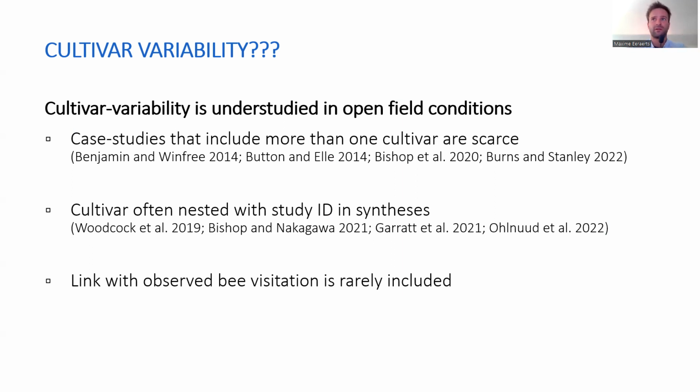There also have been some crop-focused syntheses on crop pollination in apple, oilseed rape, and faba bean. But here, if the authors want to look at the true cultivar effect, they often see that the cultivar variable is confounded with study identity, study theme, or study region, so it's difficult to separate these. In addition, in these cultivar-focused studies, the link with observed bee visitation is often not included.